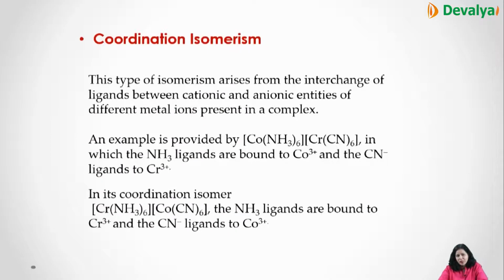There is a coordination isomerism. This type of isomerism arises from the interchange of the ligands between the cationic and anionic entities of different metal atoms. Like suppose there is Co(NH3)6 and Cr(CN)6. Here cobalt is linked with ammonia and Cr linked with the CN. But when they'll ask you to prepare the coordination isomer, now ammonia we have attached with the chromium. Here it is attached with the cobalt. Now chromium is attached with the ammonia, cobalt attached with the CN. So ammonia ligand is bound to the Cr3+ and CN negative ligand bound to the Co3+.